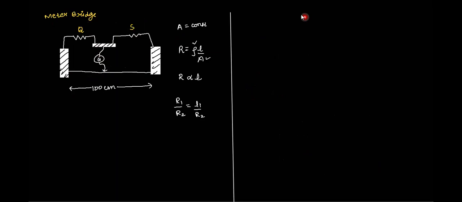Are we able to compare this with the Wheatstone bridge that we have already read? Just have a look. I'll draw it for your reference. This one is Q, this is S, this is R1, this is R2. Are we able to connect this, Atul, to the previous concept that we have read? Yes, sir. Okay, excellent.